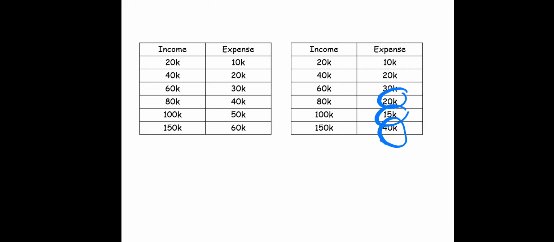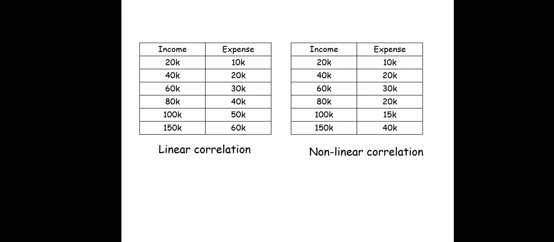So do you see any kind of constant ratio changes? No, isn't it? There are a few people whose income is less, they are spending more. There are a few people whose income is more, but they are spending less, isn't it? So this is known as non-linear relationship. This example is for linear relationship, and the second example is for non-linear relationship. Non-linear relationship, also known as curvilinear relationship, means if a change in one variable does not tend to bear a constant ratio to changes in the second variable, that is known as non-linear relationship.